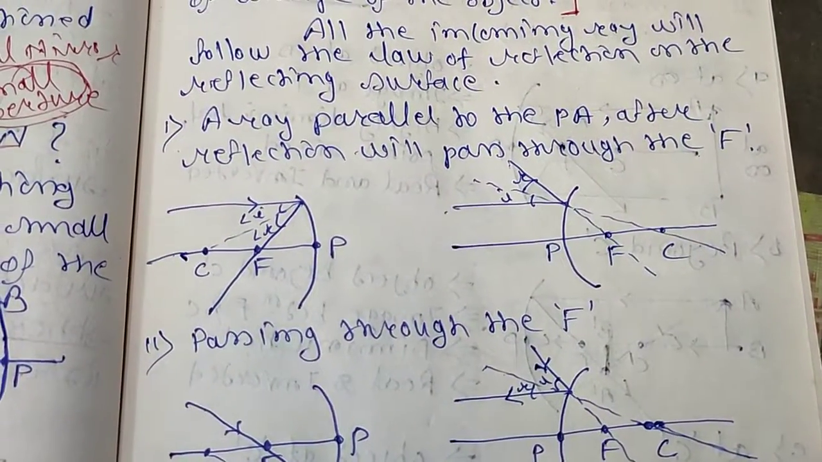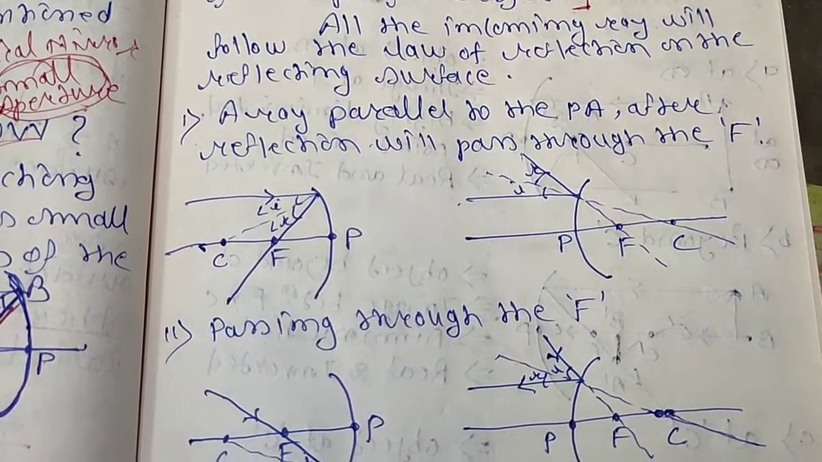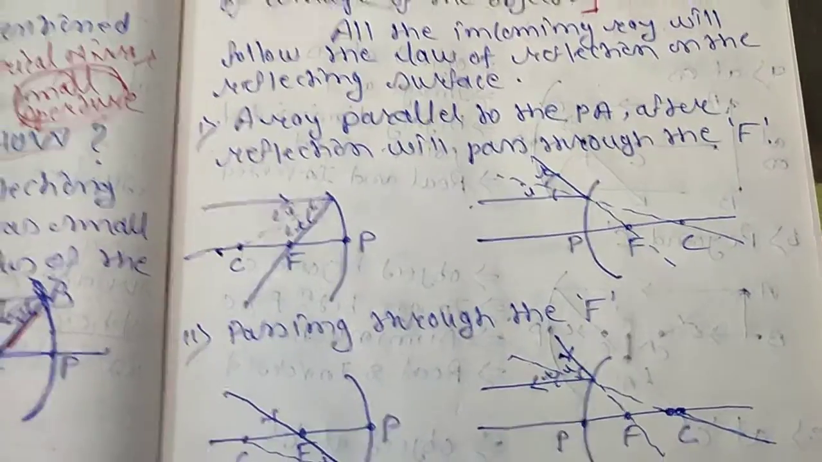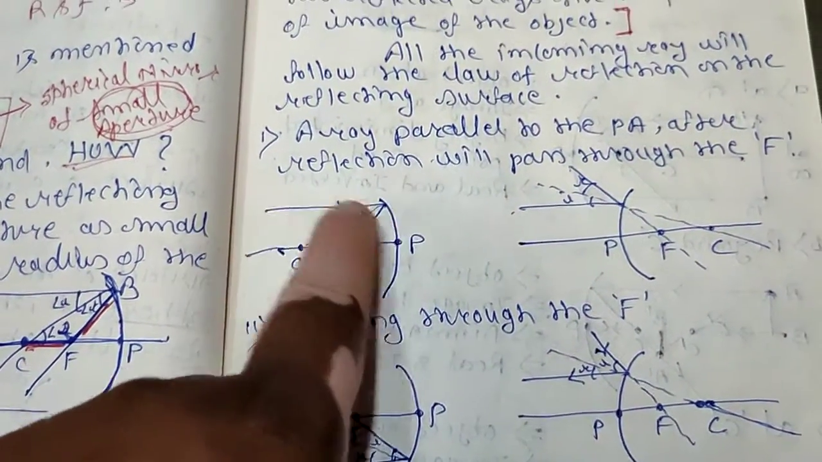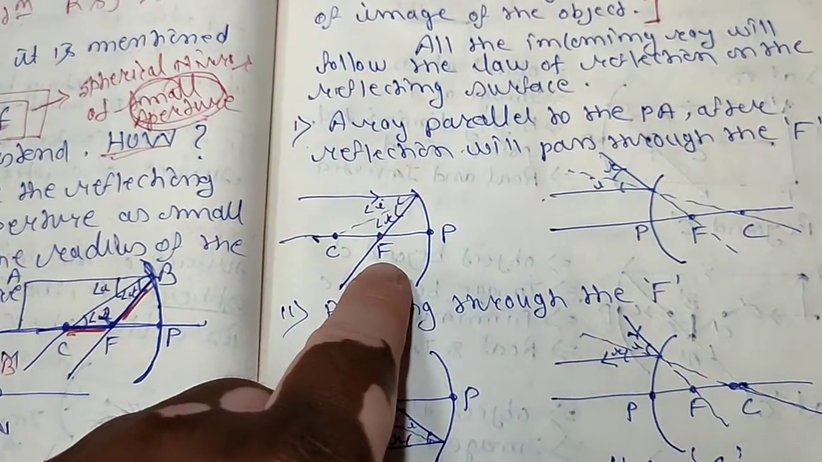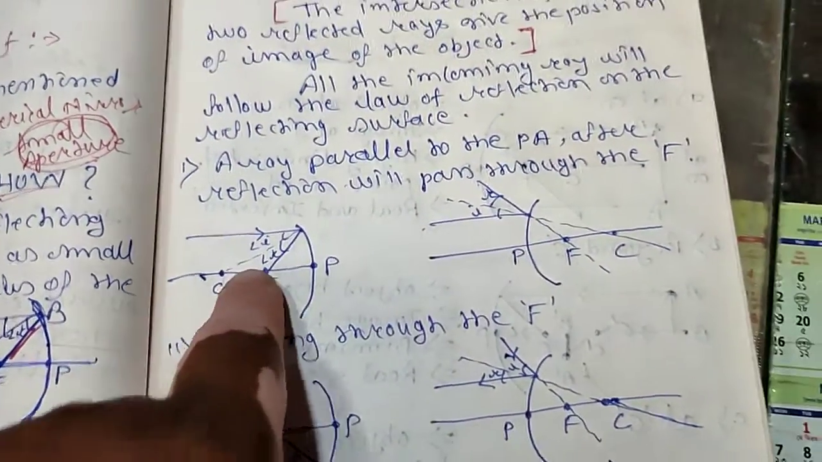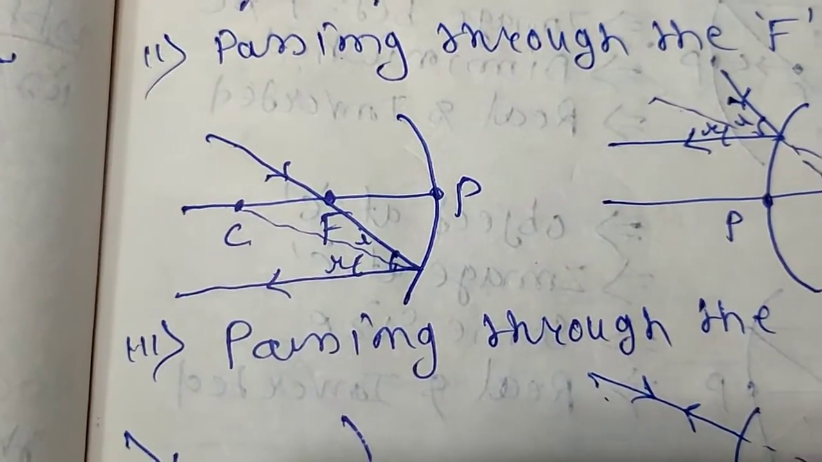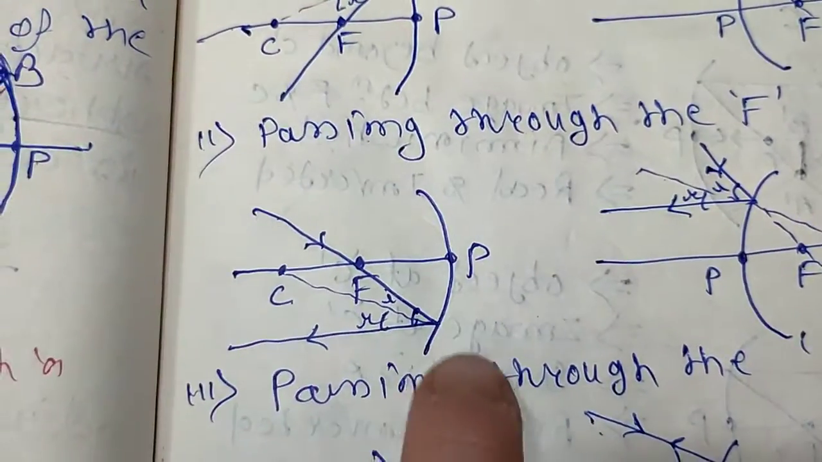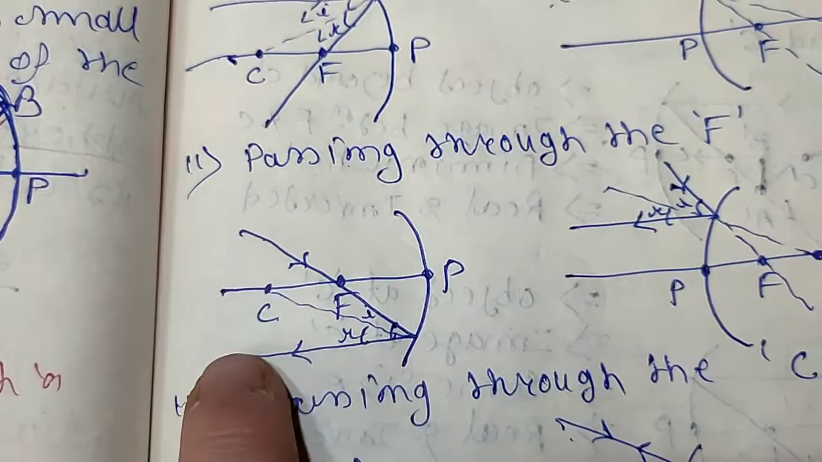The first point: a ray parallel to the principal axis, after reflection, will pass through the focal point. You can see the ray is traveling parallel to the principal axis and passing through the focal point, for both concave as well as convex mirrors. Likewise, a ray passing through the focal point is reflected parallel to the principal axis.